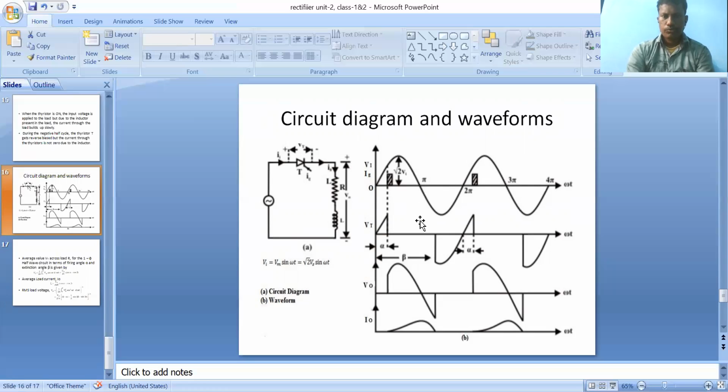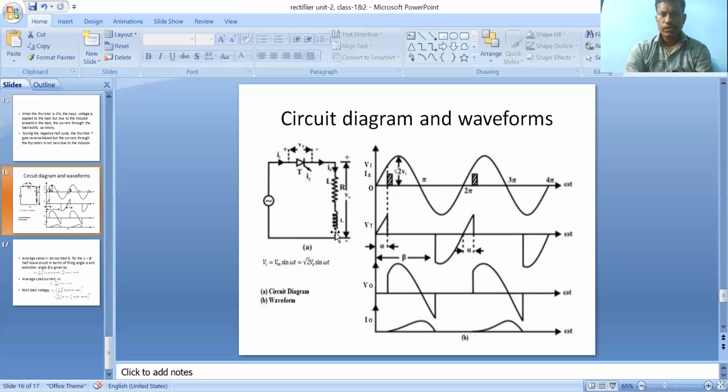Clear? Up to this point, whatever input is given is present in the output across the RL load. But due to the presence of the inductive load at the output of the rectifier circuit, during the negative half cycle the current changes automatically.